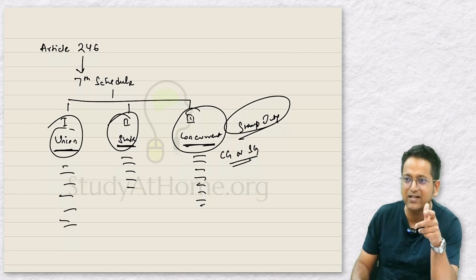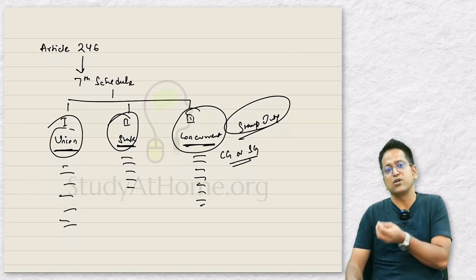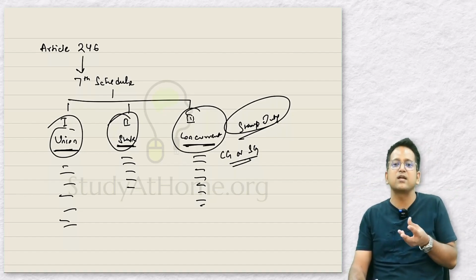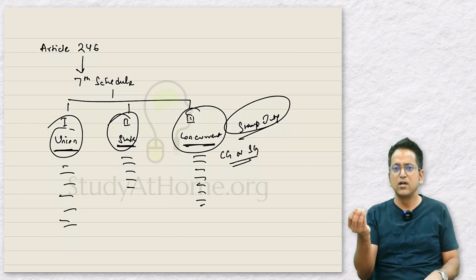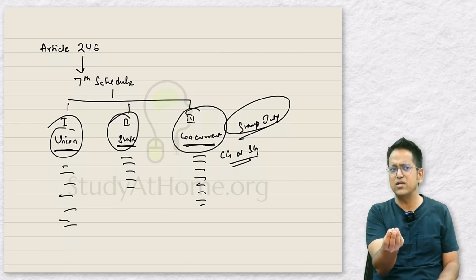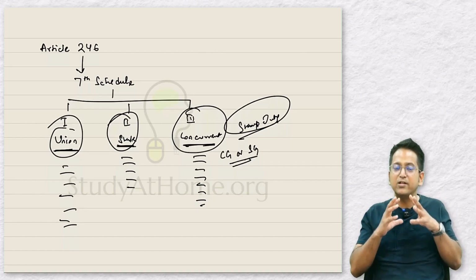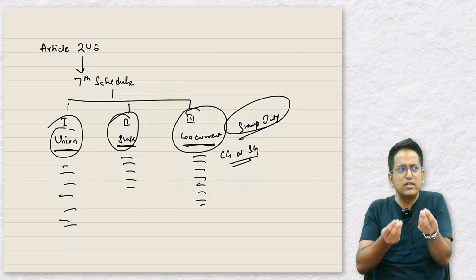If the matter is this, then it's stamp duty, and X government will take it. And if stamp duty is for this matter, then Y government will take it. There are certain matters whose stamp duty goes to the central government, and there are certain matters whose stamp duty will go to the state government. So based on the matter for which stamp duty is paid, we will decide which government it belongs to. So whenever I pay the duty for items on the concurrent list, the revenue goes either to the central government or to the state government. Alright, so now comes what is GST.